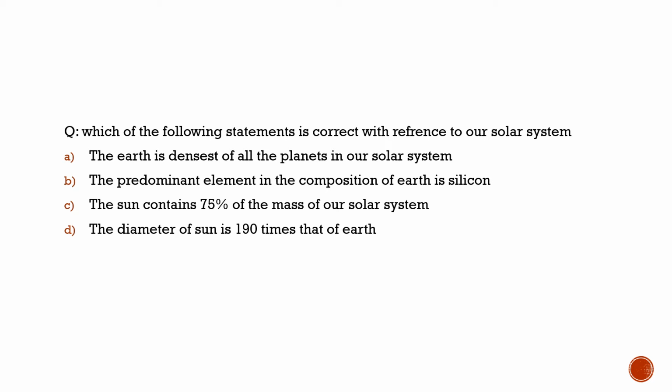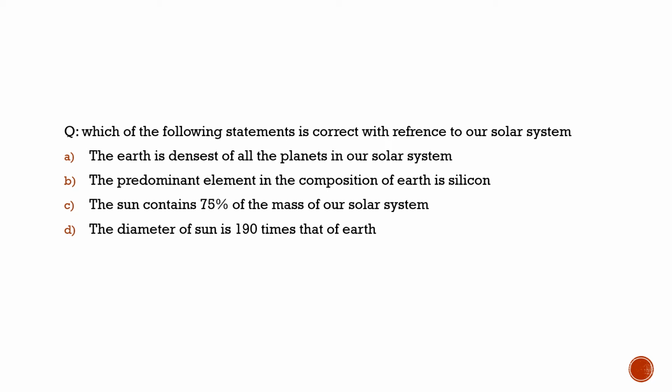Second statement: the predominant element in the composition of earth is silicon. No, it is not silicon, but oxygen. How much? It is almost 46%. The earth is made up of 46% oxygen. After oxygen it is silicon, which is about 28%, and after that it is aluminum at 8%. So these three you need to know.